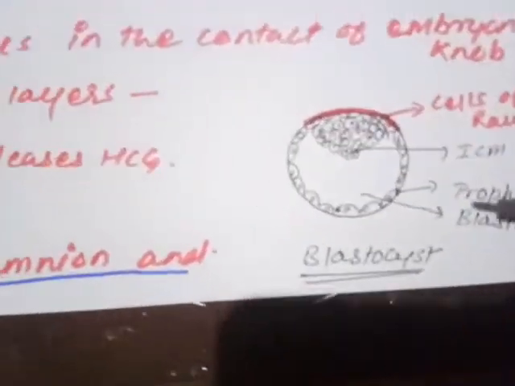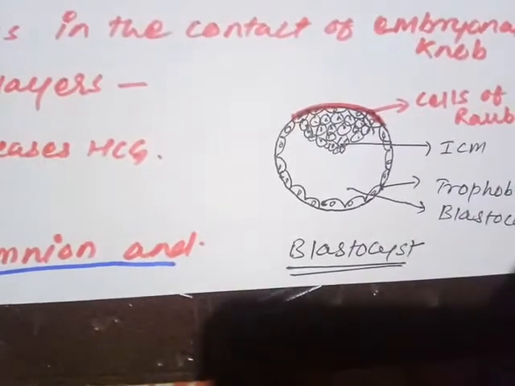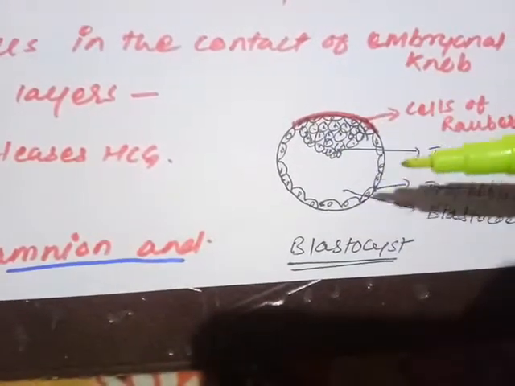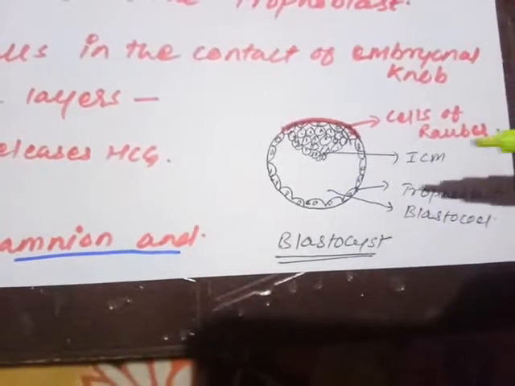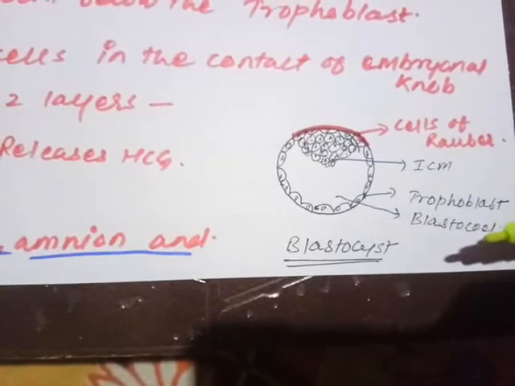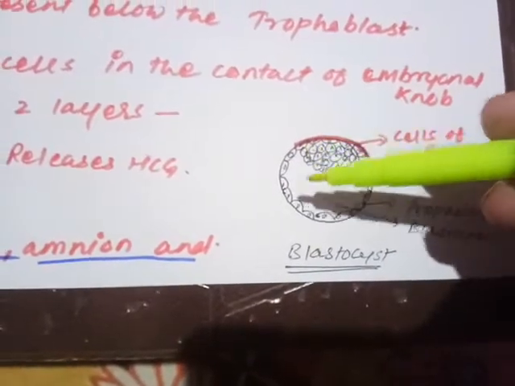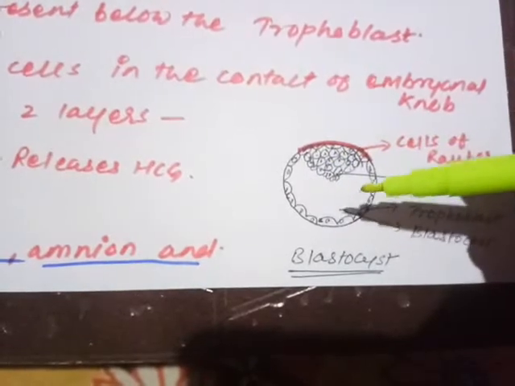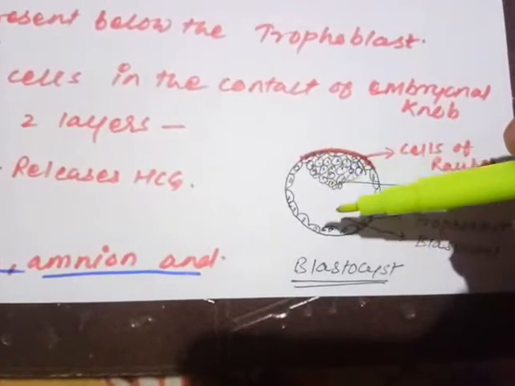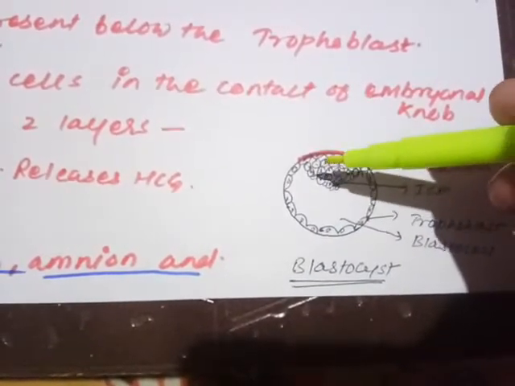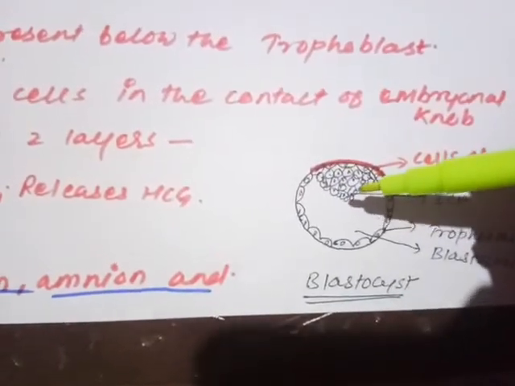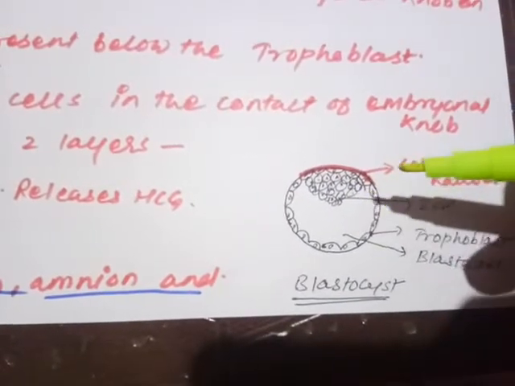Here what happens, the embryonic structure you can see, the complete blastocyst is being shown. The peripheral layer of the cell is called trophoblast or trophoectoderm, and inside a cavity is present that is called blastocoele, and the inner cell is called inner cell mass. But due to the blastocoele we cannot say that cells will be present throughout the complete embryo. तो ये क्या करती है, एक तरफ शिफ्ट हो जाती हैं. सो ये एम्ब्रियोब्लास्ट जो अंदर की तरफ शिफ्ट हो जाती हैं वो क्या बनाती है, एम्ब्रियोनल नॉब का फॉर्मेशन करती है. ये पूरा का पूरा ग्रुप ऑफ सेल क्या कहलाएगा, इनर सेल मास. The complete group of cells is inner cell mass and that is going to form the embryonal knob.